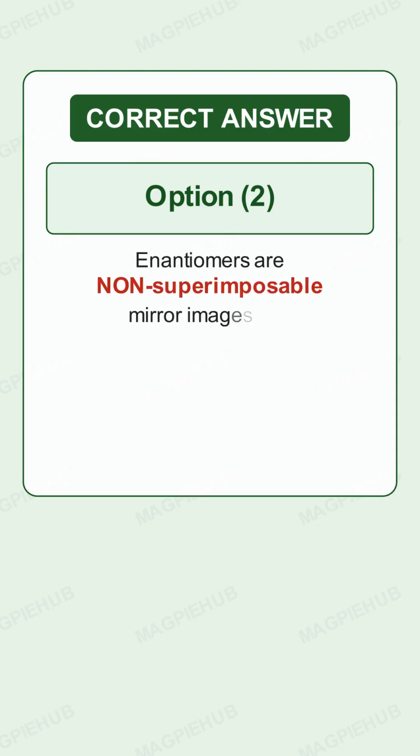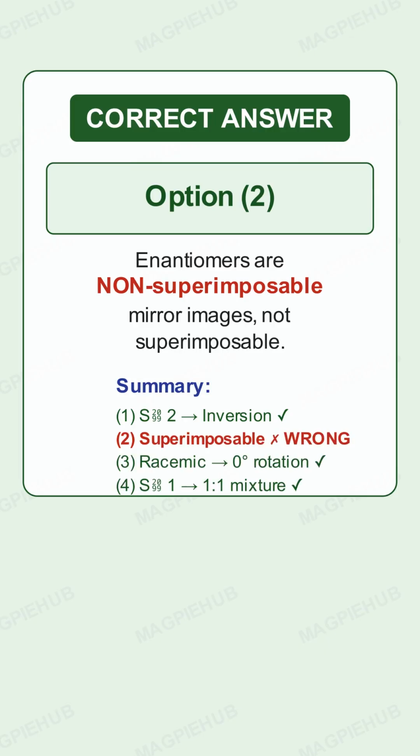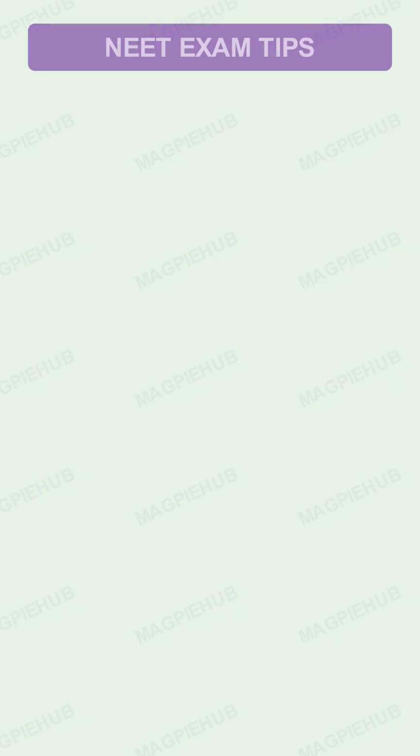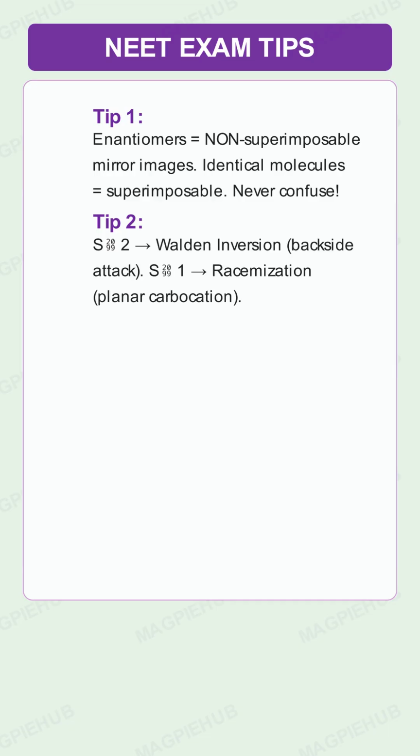Now here are some important NEET exam tips for this topic. Tip 1. Always remember, enantiomers are non-superimposable mirror images. Identical molecules are superimposable. Never confuse these two terms. Tip 2. SN2 gives Walden inversion through backside attack. SN1 gives racemization through a planar carbocation intermediate.